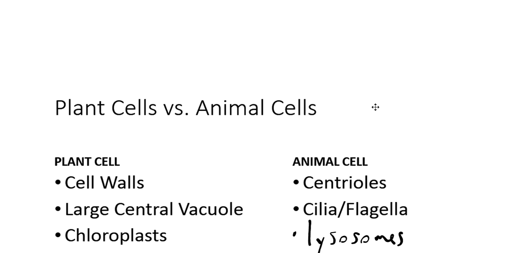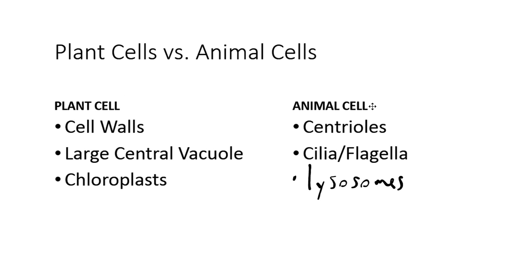Now, one thing I want to make clear, and that is very important for you to understand, is that just because plant cells have chloroplasts and animal cells don't, doesn't mean now that animal cells have mitochondria and plant cells don't. So do not tell me, and please make sure you remember, don't tell me in the future that plant cells do not have mitochondria. Plant cells have both mitochondria and chloroplasts, whereas animal cells only have mitochondria. They do not have chloroplasts.